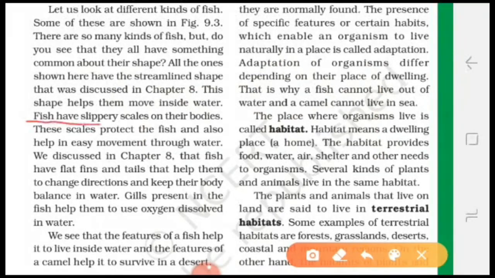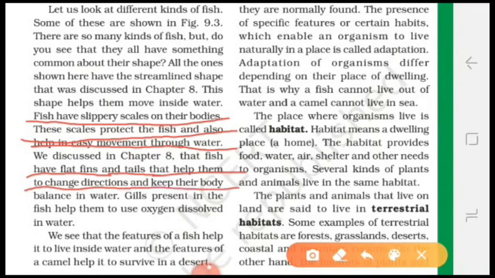Fish have slippery scales on their bodies, and these scales protect the fish and help in easy movement through the water. Okay. And fish have flat fins and tails, and these help them to change direction in the water and keep their body balanced. And you also know that gills are present in the fish which help them to use oxygen dissolved in water. With the help of gills, fish take oxygen from the water.